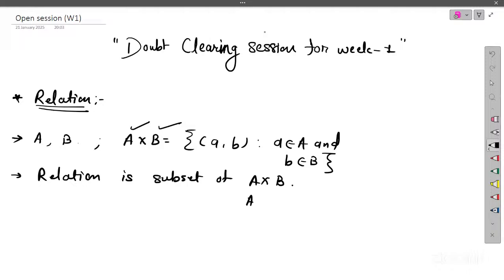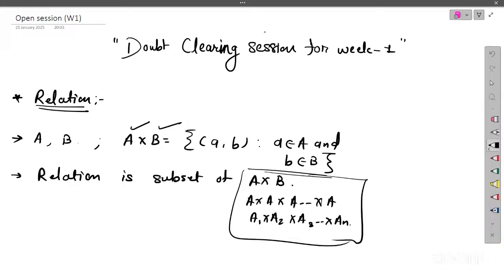You can also take the same set any number of times, or different sets any number of times. Any subset of such a Cartesian product is known as a relation. Now we have defined several types of relation, and each has its own definition.